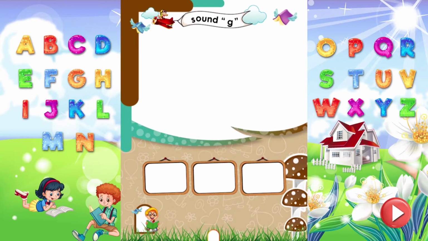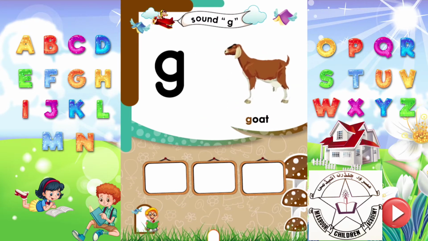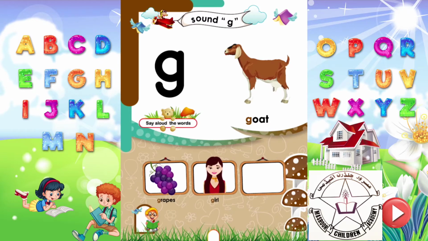Sound G. Dear kids, read the letter G. It makes the sound G. Goat. Goat starts with the sound G. Say aloud more words that start with the sound G. G is for grapes. G is for girl. G is for guitar.